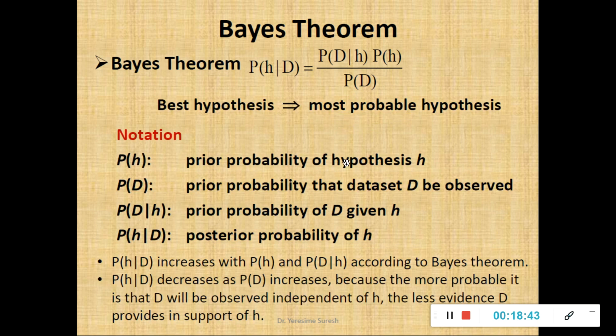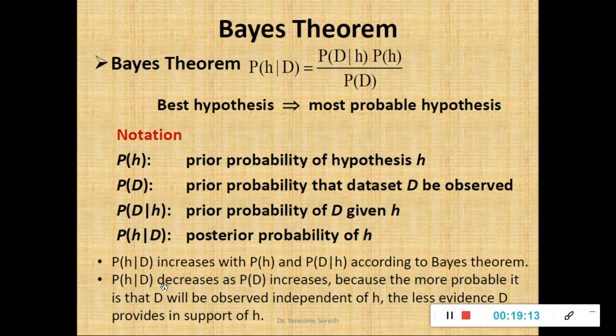So if you see this mathematical equation, obviously I can say the posterior probability will increase when P(D|H) and the probability of the hypothesis increase, because they are directly proportional. And the posterior probability P(H|D) increases if the probability of the data set decreases. If it increases, it will decrease. That is what I have written here: P(H|D) increases with P(H) and P(D|H) according to Bayes theorem, directly proportional.